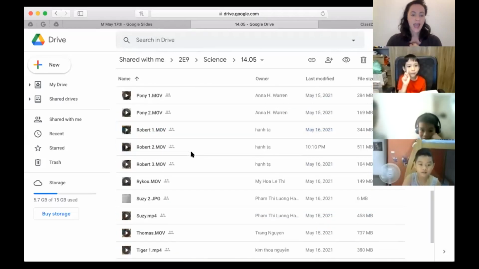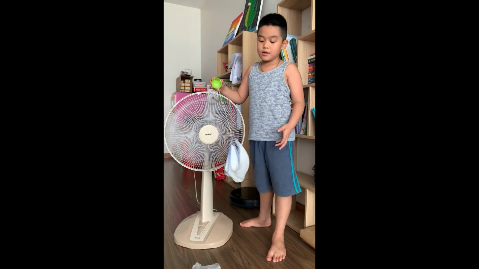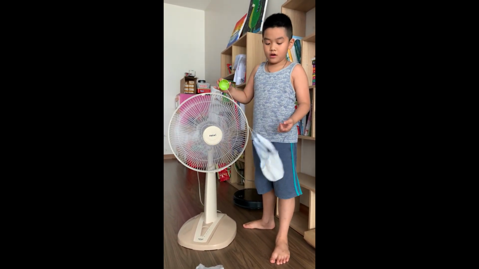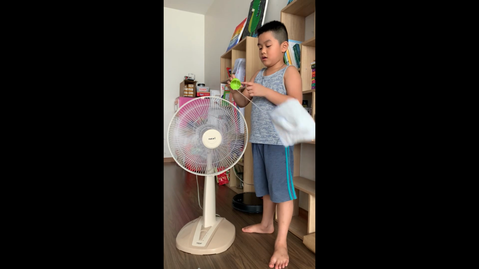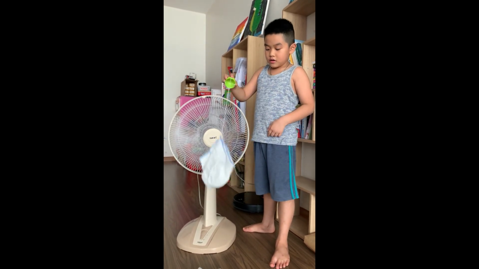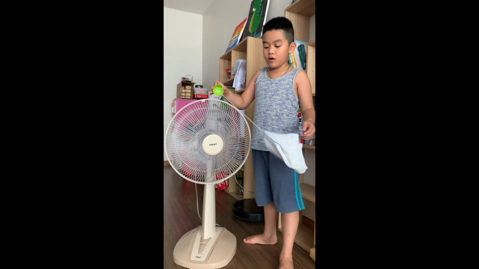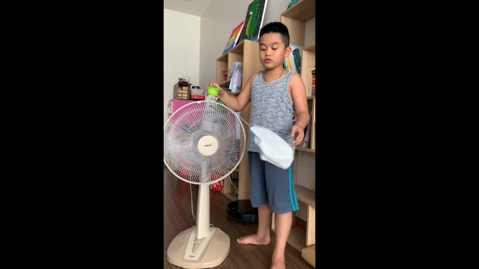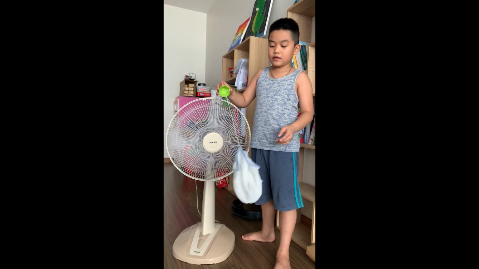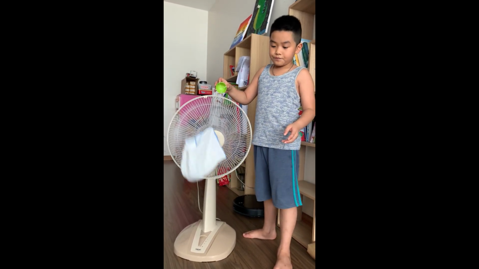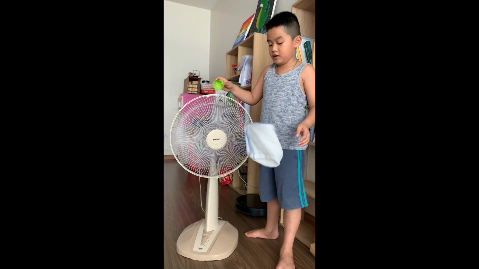Robert hasn't spoken today. Hello everyone, my name is Robert and I will talk about a parachute. A parachute is made out of a towel, some springs and some tape. And I have a toy here. If we throw the parachute from a high place, the parachute will not land fast. And the towel will open and the parachute will fall slowly. And it will not hit the ground hard.